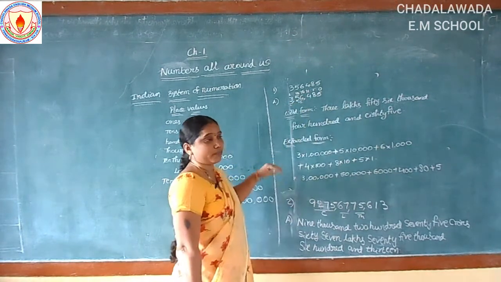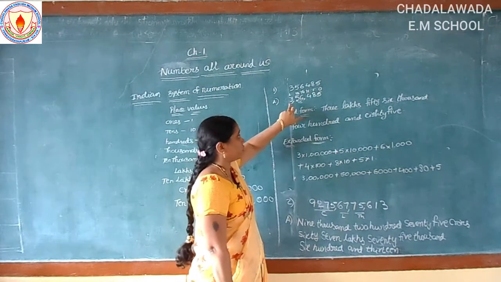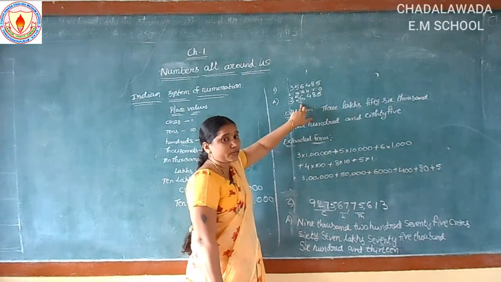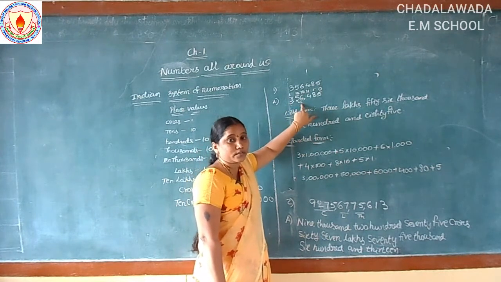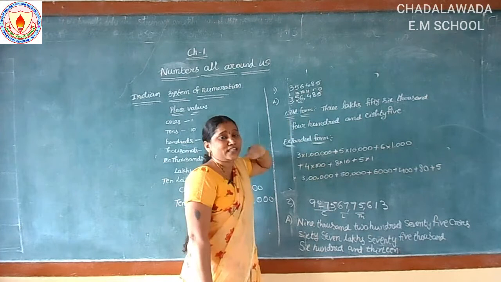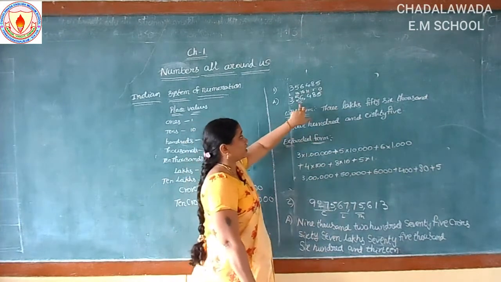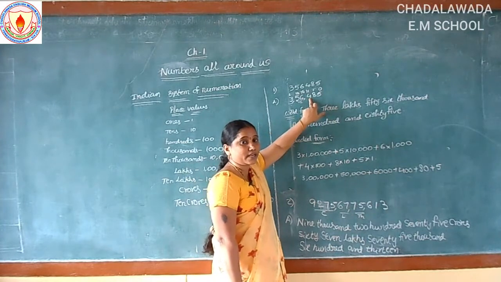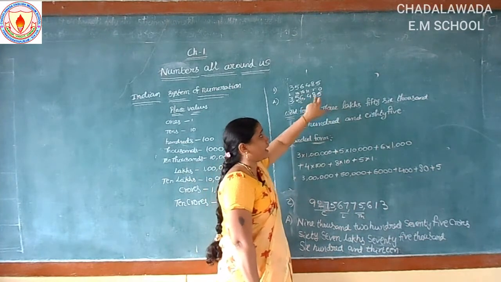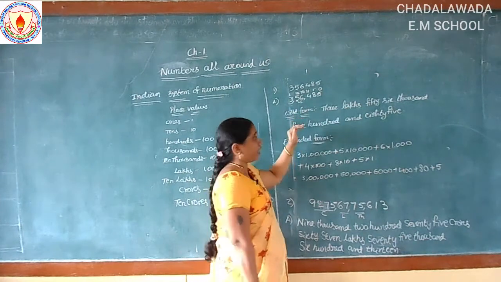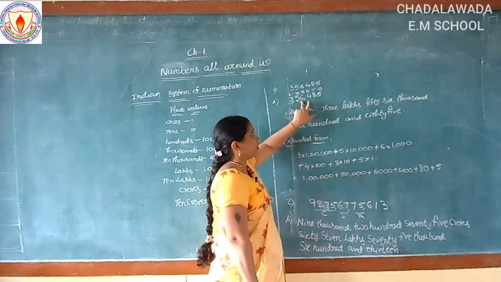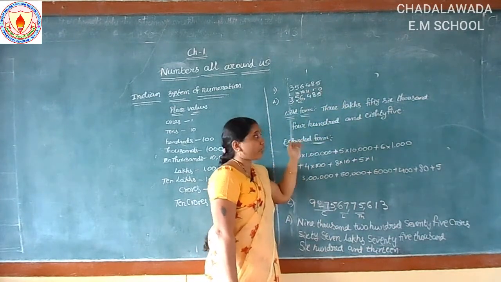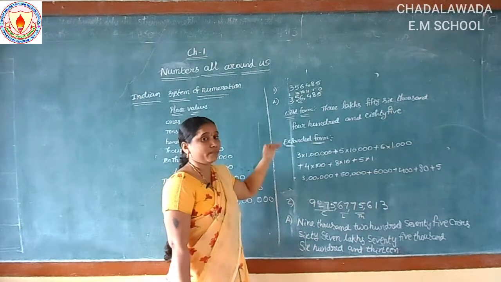How can we read this number? This is the lakhs period, so we call this number 3 lakhs. And this is the 1000 period. How many digits are there in the 1000 period? It is a 2-digit number, 56. So this is 56,000, and here the hundreds place number is 4. So 485. So what is the number name here? 3,56,485. This way we can write the number name easily.